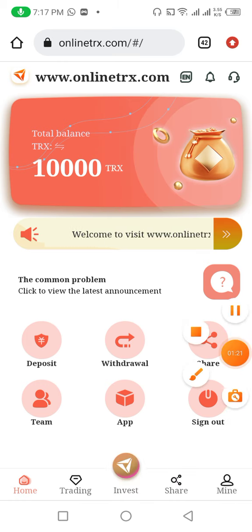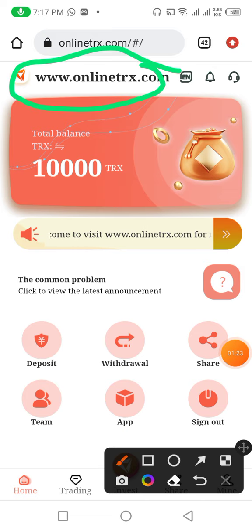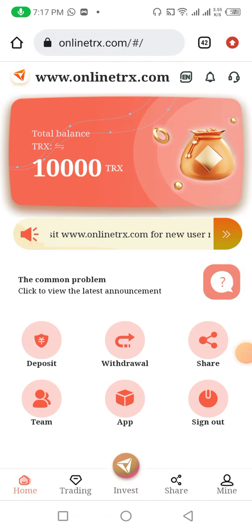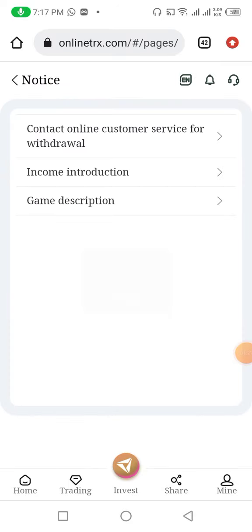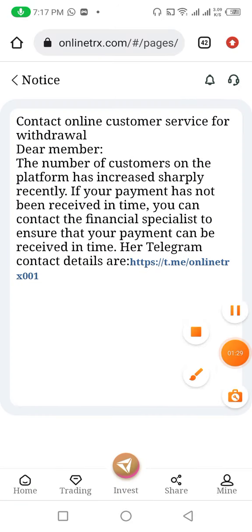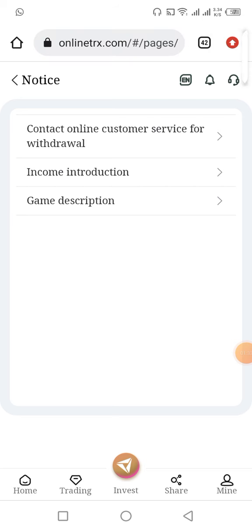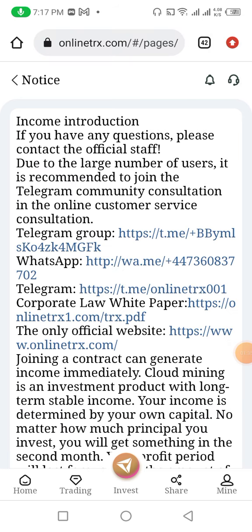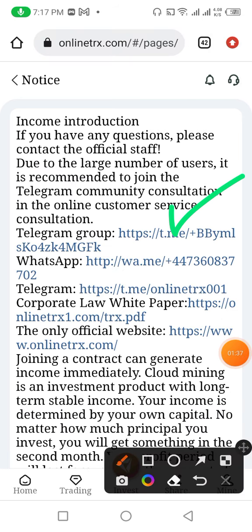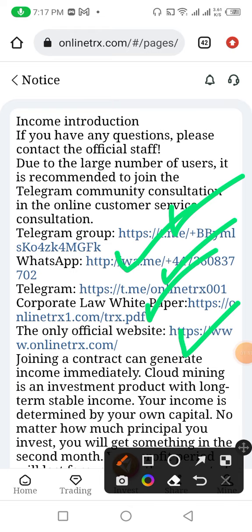First you can see that there is the website name, online TRX, and 3 icons of this website. First is change of language, second is notification. You can check the notification. I click on contact customer service. These are the customer service contacts of this website. Now I go back here. You can see that I click on income introduction, and then I click on the telegram group. These are the telegram group, WhatsApp, Telegram, cooperative law paper, and the only official website.